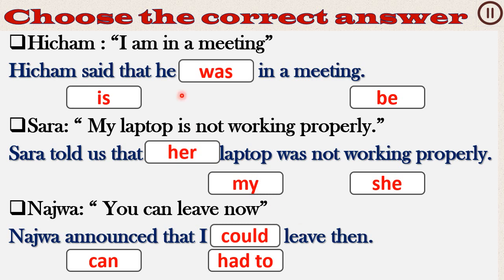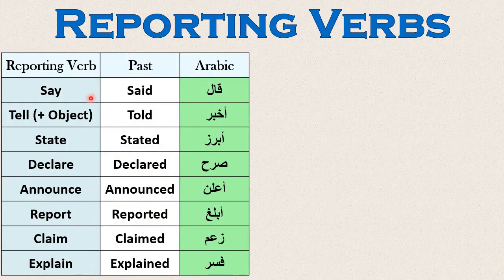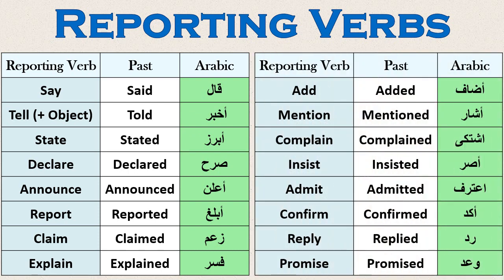Now, before we move on, look at the verbs here. Said, told us, announced. Is it the same verb? No, of course not. So we don't use the same verb. These verbs that we use to introduce reported speech, we call them reporting verbs. We have many reporting verbs. These are some of them. The most used is say. We have also tell plus object, told me, told someone, told him, and so on. And we have many other reporting verbs, each with its own usage, of course.